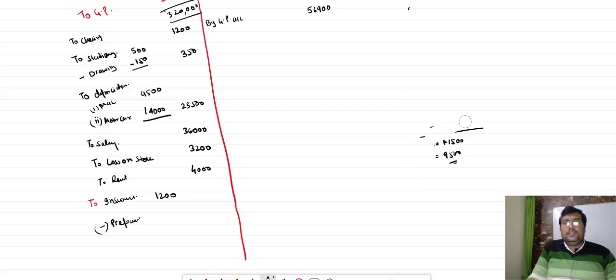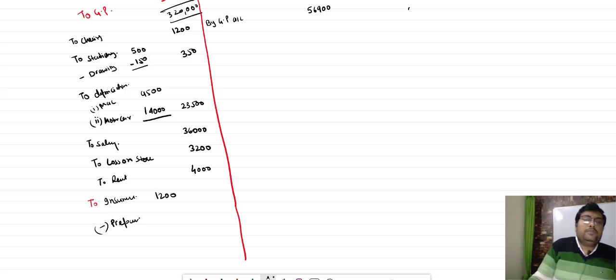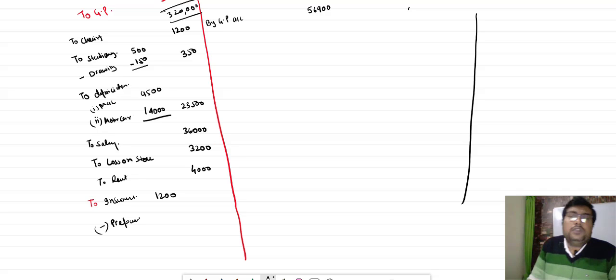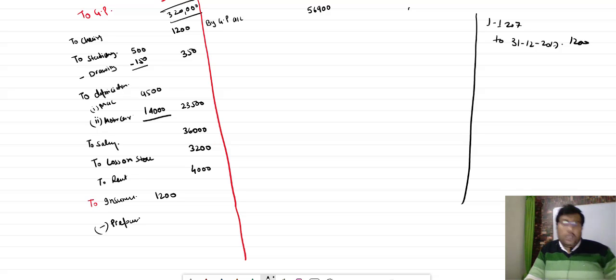But in the trial balance, you can see properly that the insurance premium was paid for 1st of January 2017 to 31st December 2017, 1200. तो बच्चा, how many months did we pay extra? Just find out. Suppose after March the new year begins.